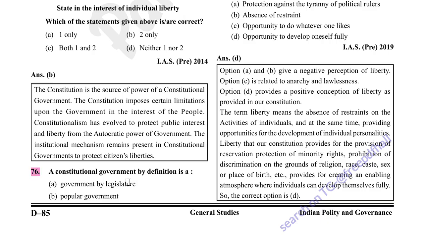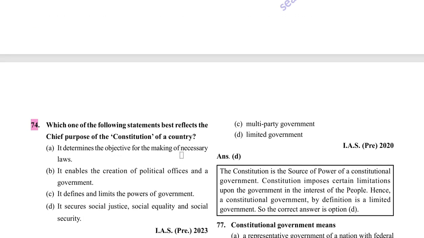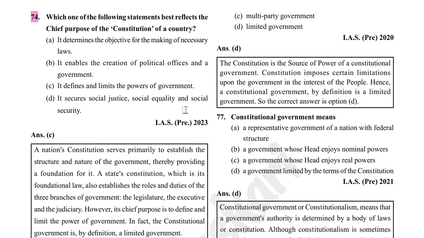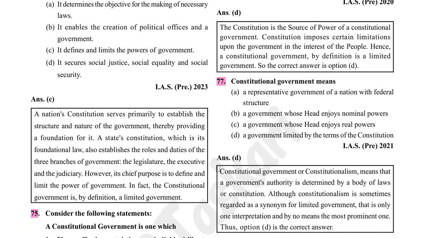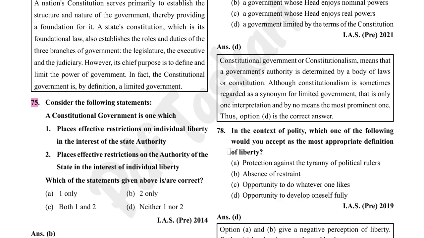Constitutional government, by definition, is a limited government. Option D is correct. The constitution is the source of power of a constitutional government. The constitution imposes certain limitations upon the government in the interest of the people. Hence, a constitutional government, by definition, is a limited government. Constitutional government means a government limited by the terms of the constitution.